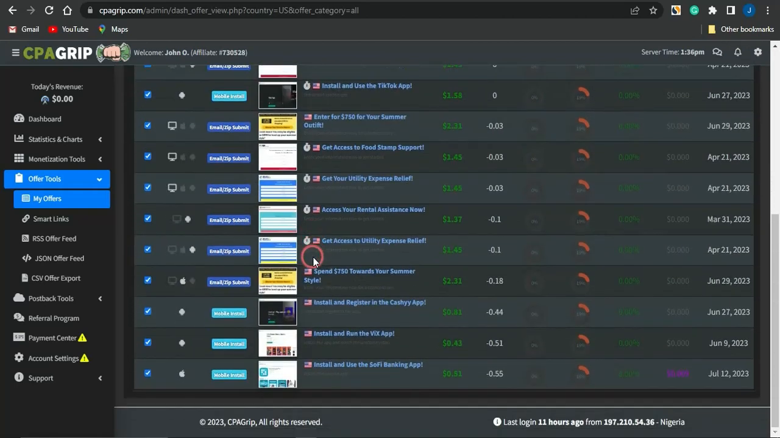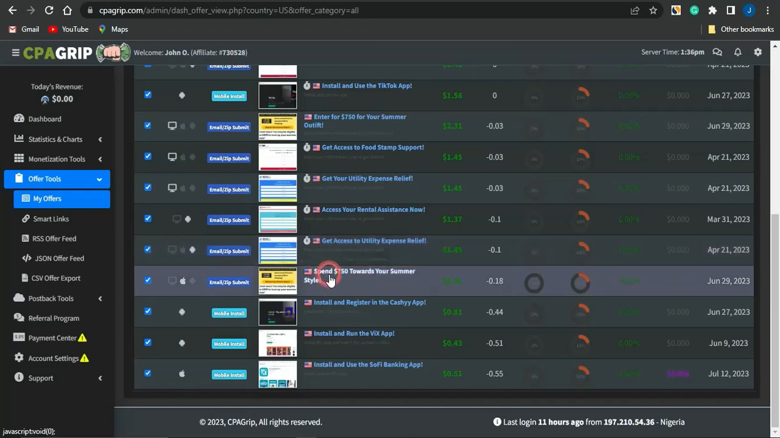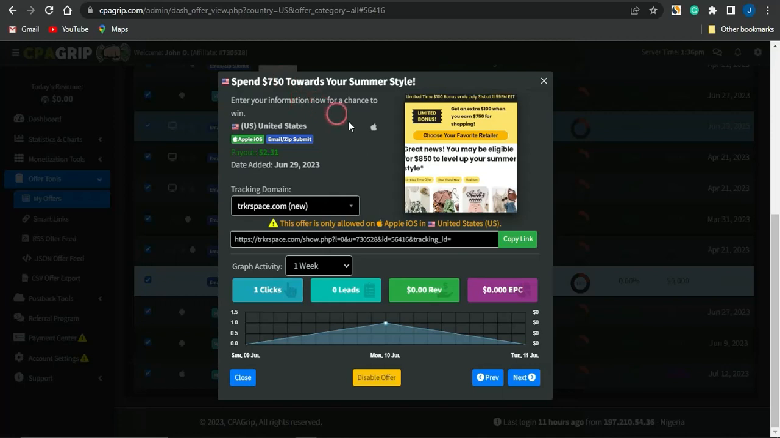And if I do scroll through guys, I'm gonna just simply go on to selecting a sweepstake offer right now. And guys, this is an example of a sweepstake offer, which is a gift card giveaway or a giveaway worth $750 for you to go on to spending towards your summer style. And you can see right here that this is an Apple iOS offer, also an email and zip submit offer, and I just simply have to go on to using my unique affiliate link right here to promote this offer, and my leads will just simply have to use an Apple iOS device to submit their email address or zip code while going through a survey, and I'm just going to go on to getting paid $2.31 for each and every successful lead.